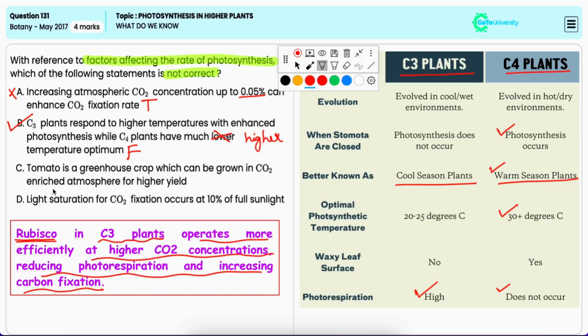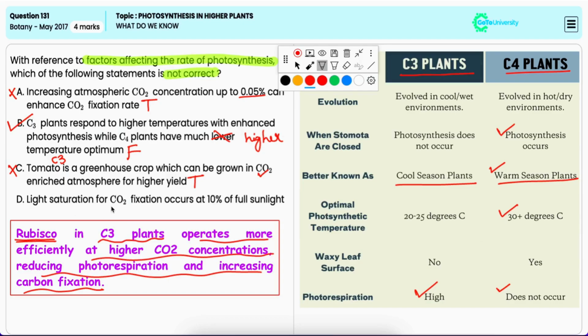Option C, tomato is a greenhouse crop which can be grown in carbon dioxide enriched atmosphere for higher yield. Now, this is also true. Tomatoes, which are C3 plants, can benefit from CO2 enrichment in greenhouse conditions. So, higher carbon dioxide conditions can lead to an increase in the rate of photosynthesis, thereby boosting their growth as well as the yield. Hence, it is an incorrect option.